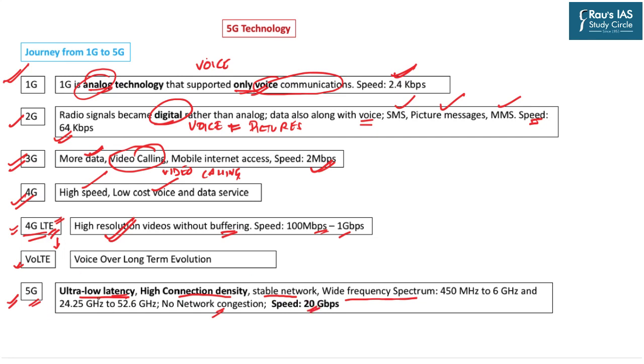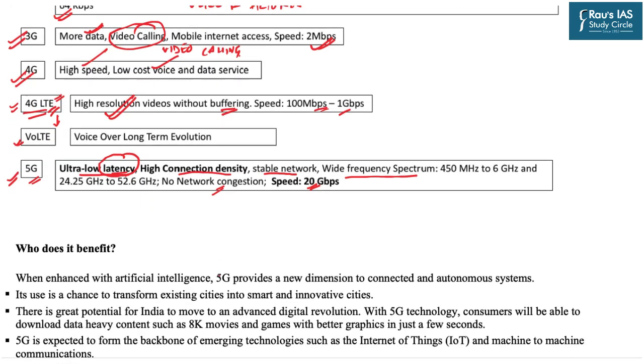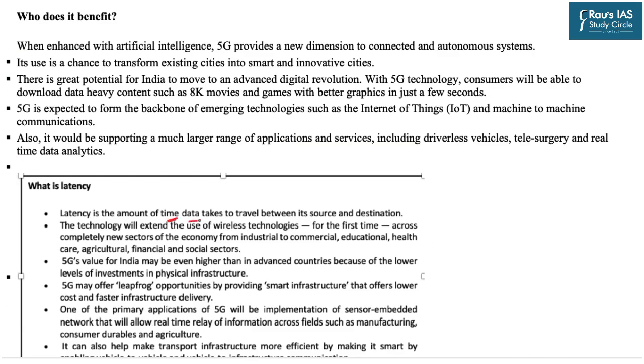In this very line, now let us understand what exactly we mean by latency. In common man's language, latency refers to a time period. It is the time which data takes to travel between its source and destination. And obviously, if we have a high latency period, that will mean that the time taken by the data to travel is higher. And if we have a low latency period, the time taken to travel the data is lower. That is why fifth generation technology has ultra low latency.